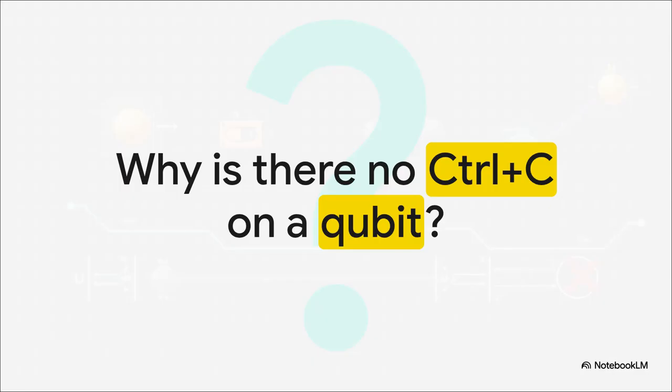Now, this is the number one question on quantum exams, and it's the exact mystery we are solving today. Why does the universe absolutely fundamentally forbid you from hitting copy and paste on a quantum state? In our daily lives, copying data is trivial, right? You just duplicate a file. But in the quantum realm, trying to duplicate information triggers a hard physical boundary. Let's find out exactly why that happens.